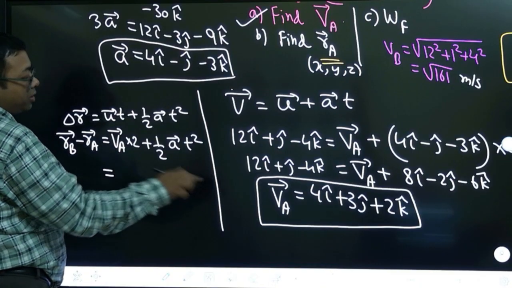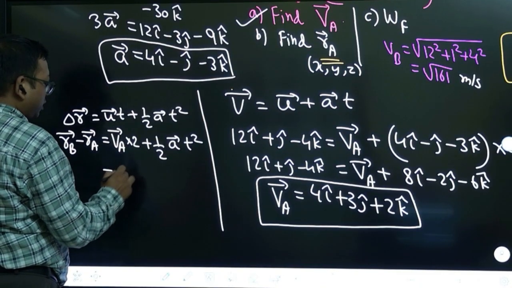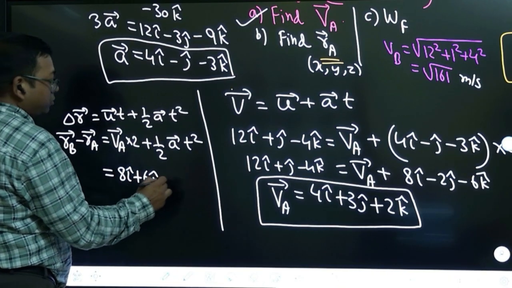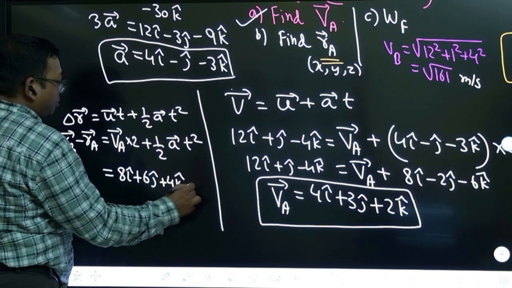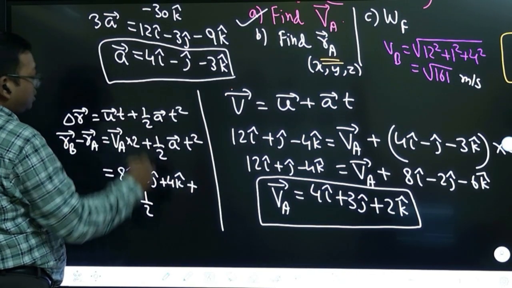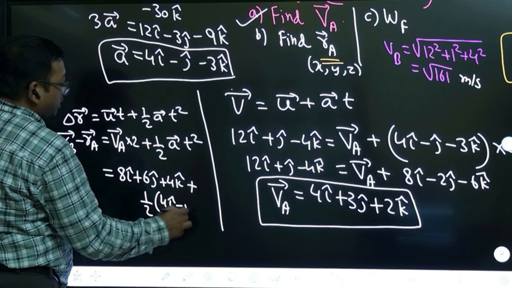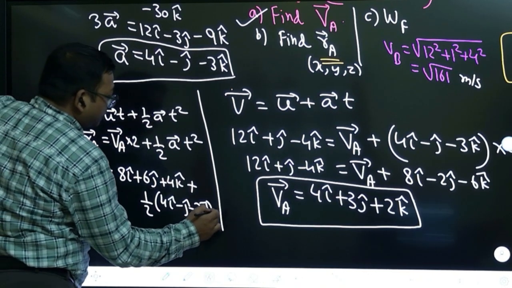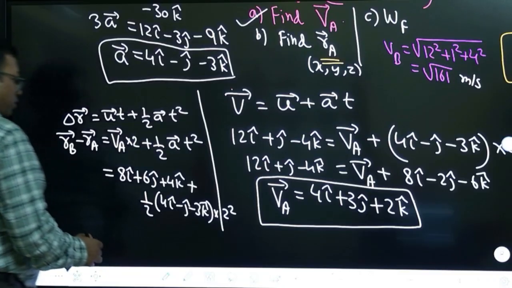So velocity of A into 2: 4 into 2 is 8 i cap, 3 into 2 is 6 j cap, 2 into 2 is 4 k cap. Plus half acceleration vector, which is 4 i cap minus j cap minus 3 k cap, into t square. t square means 2 square. So now you solve this.